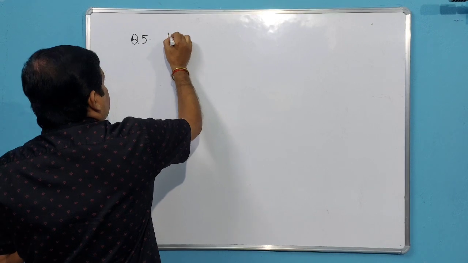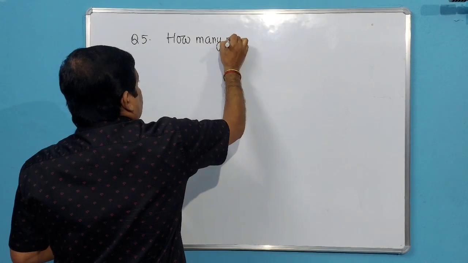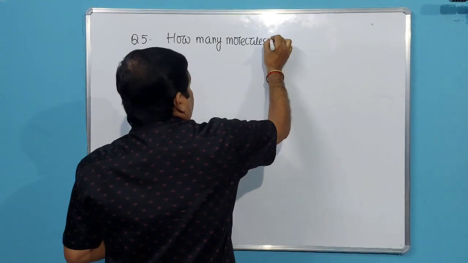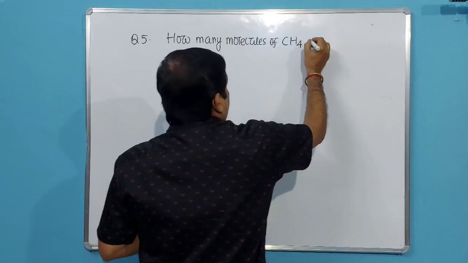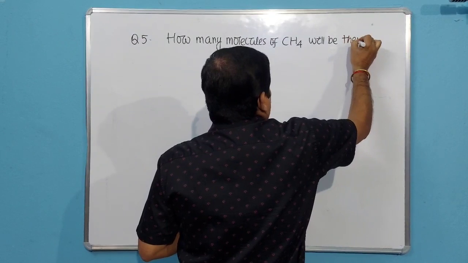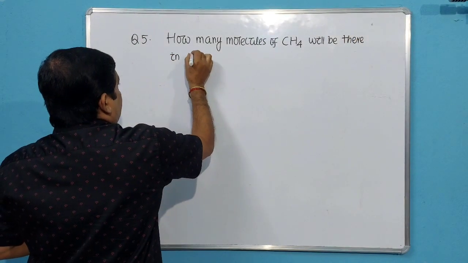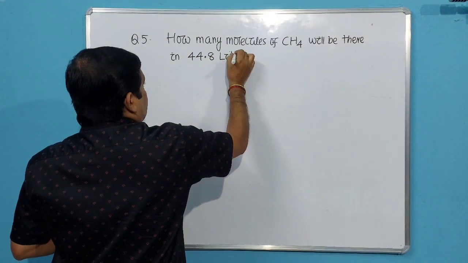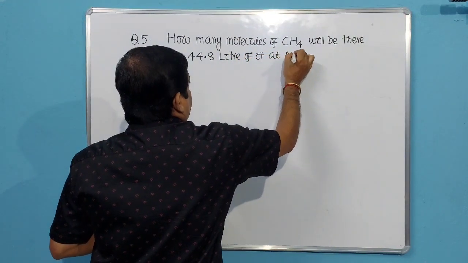How many molecules of methane CH4 will be there in 44.8 liter of it at NTP?